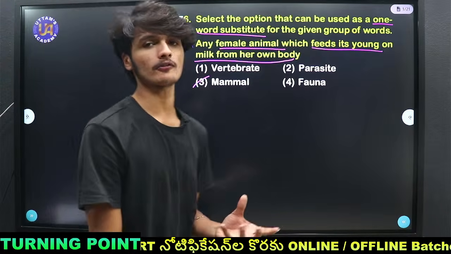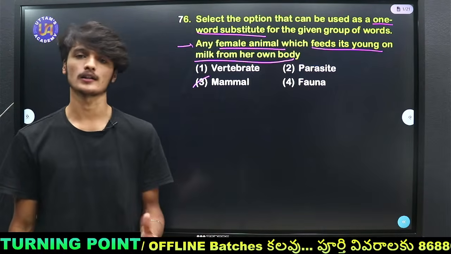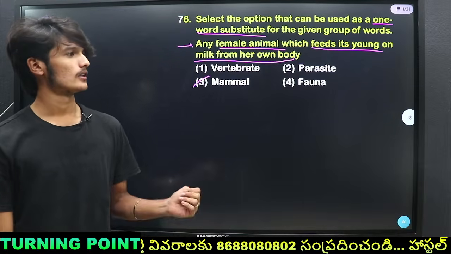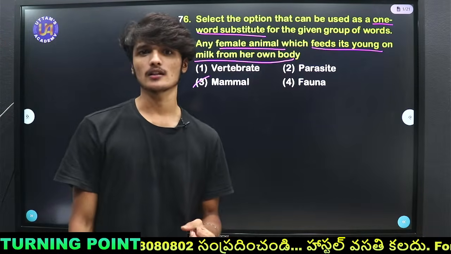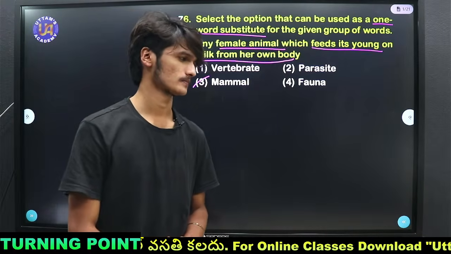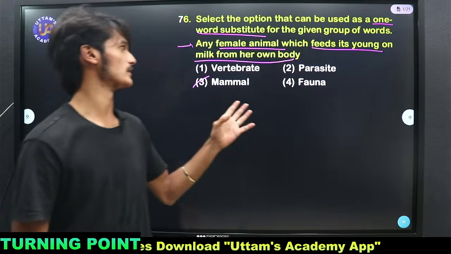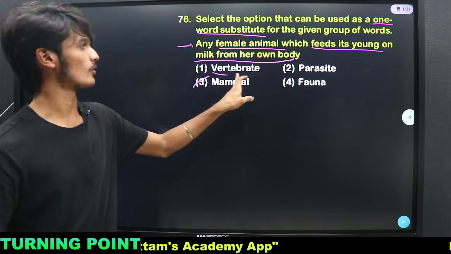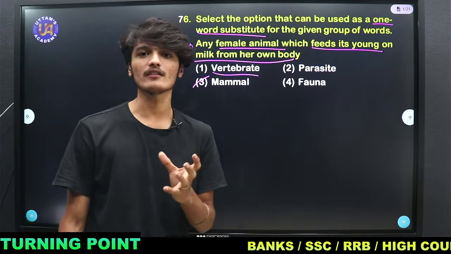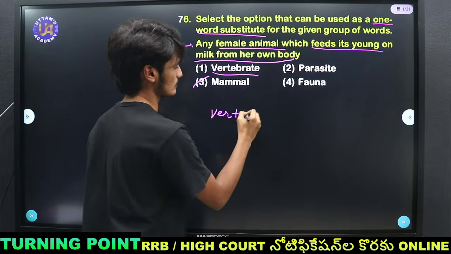Mammal is a type of animal which feeds the young of its generation through milk. Examples are humans, dolphins, and kangaroos, all those are mammals. Coming to the first option, vertebrate. Vertebrates are the animals which have a backbone.